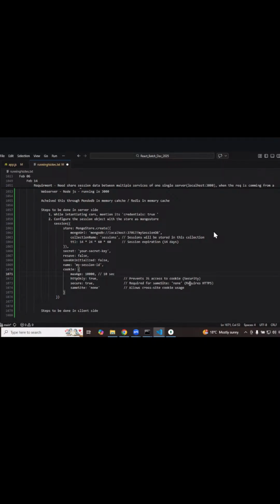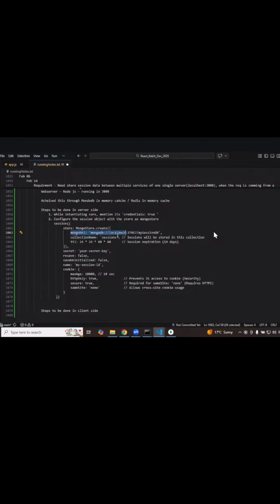HTTP only true prevents JavaScript access to the cookie, and so on for security. That's it. Now the main thing we need to see is what the store is here: the place where our server is storing the cookie information or the session information. Under this, what is the database we want to connect?